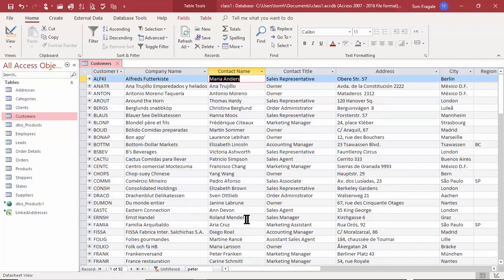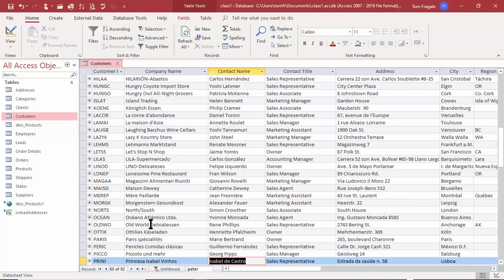Now, if you want to go to a specific record by its number, over here I'll just click there and I'll say 60. And when I hit the enter key, now I'm on the 60th record. So this is called the record navigator. So I can go to the first record, to the previous record. I can go to a specific record number. I can go to the next record or the last record, and this is adding a new record.